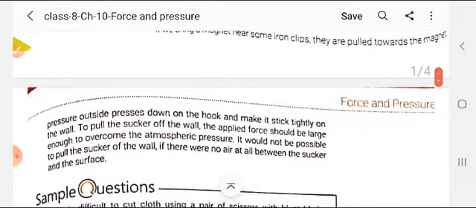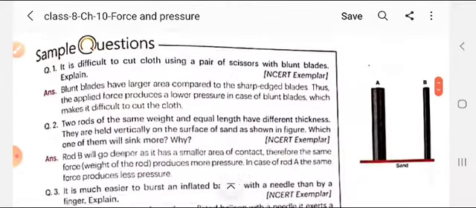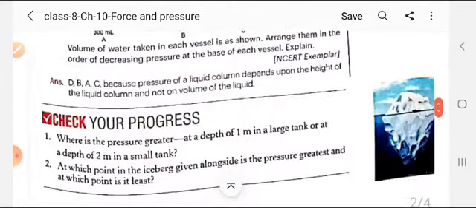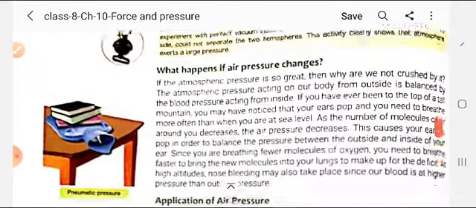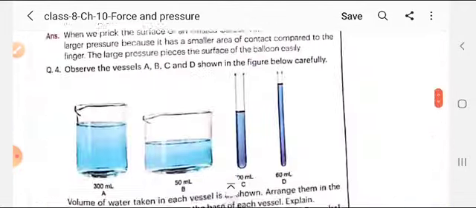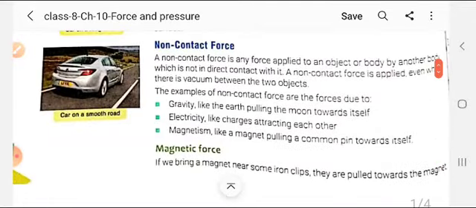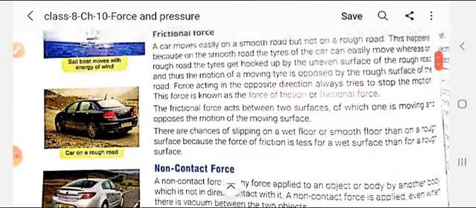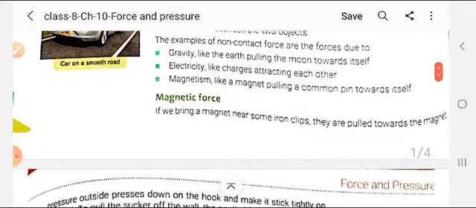Okay student, this is the magnetic force, and this comes under the contact force.